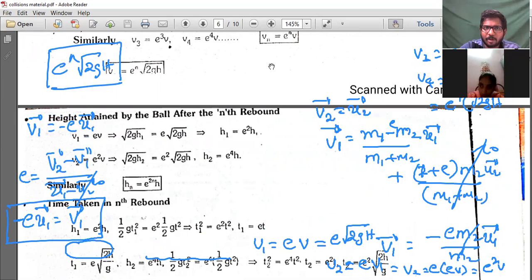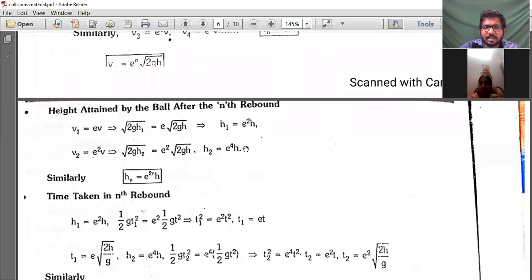Okay. Similarly, if you apply the concepts here, I'll send you this PDF. Are you understanding? Yes, sir. V1 is EV, that is root 2gh1, because after EV velocity, the height it will go is only root 2gh1. First one is height h, second one is h1, third one is h2, like that.